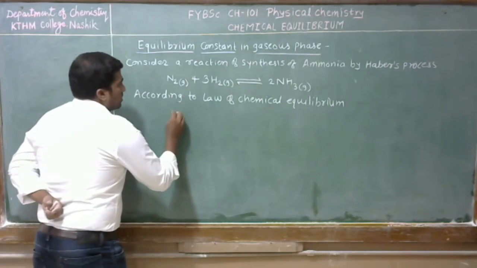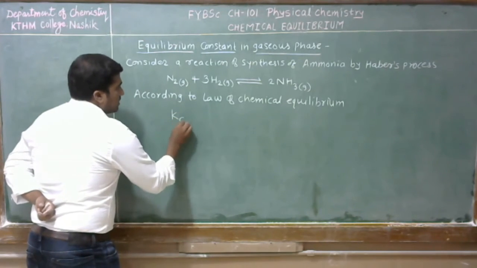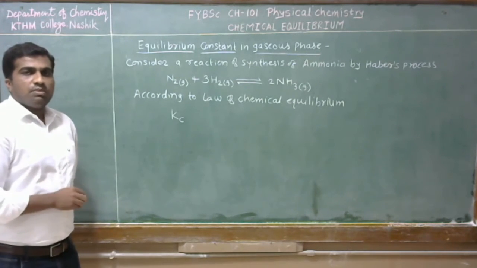Okay, now Kc, Kc is the equilibrium constant. We have seen in the previous lecture.